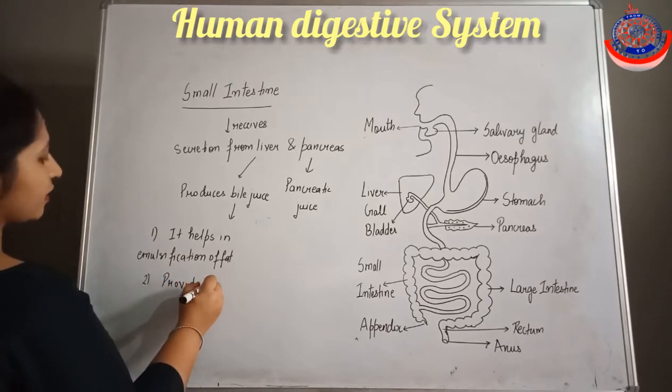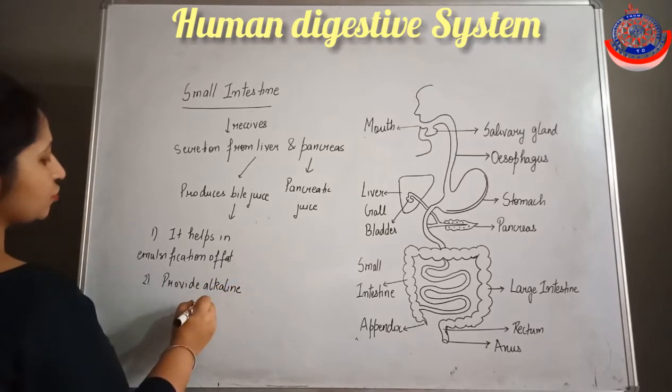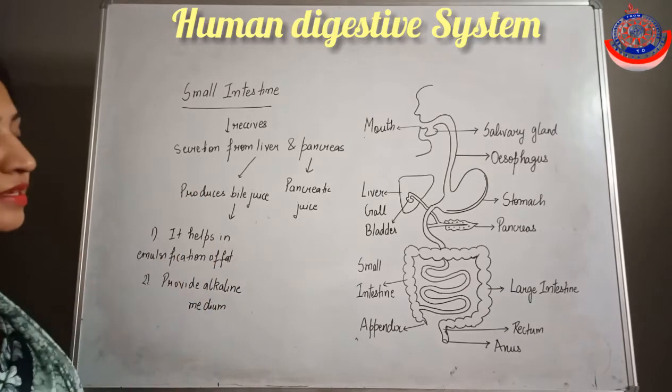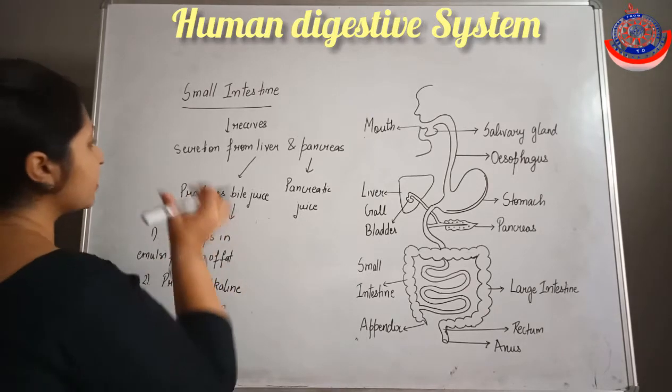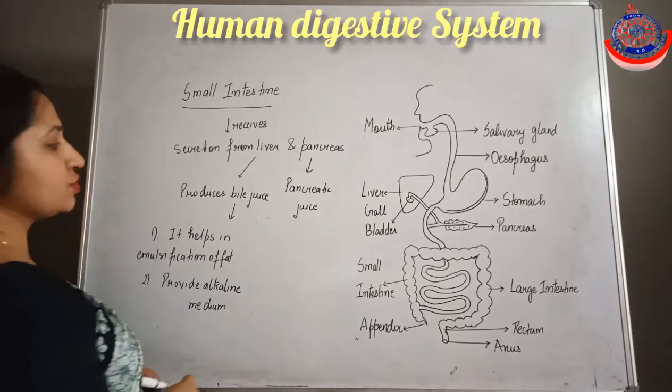Next, it provides alkaline medium to neutralize the acidic medium that was provided by the HCl. And this alkaline medium is required for the functioning of the pancreatic juice.